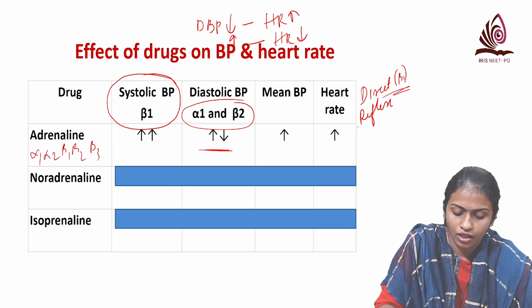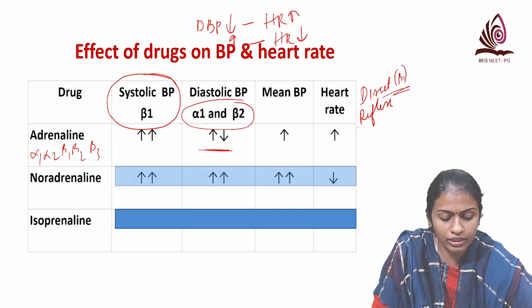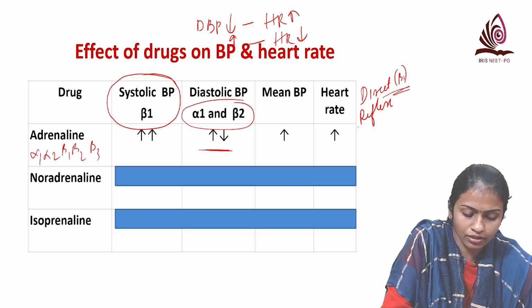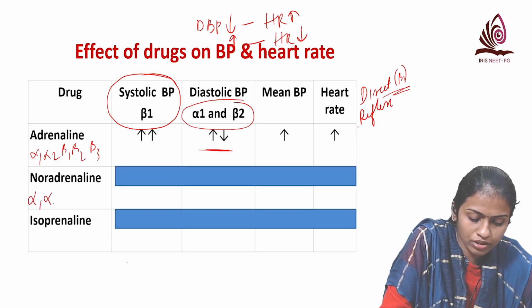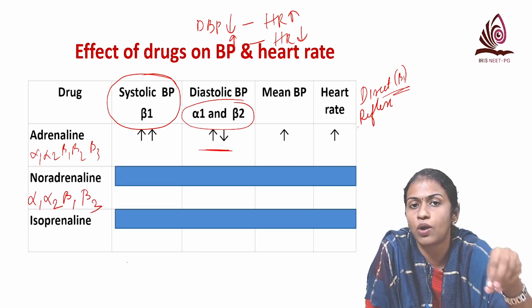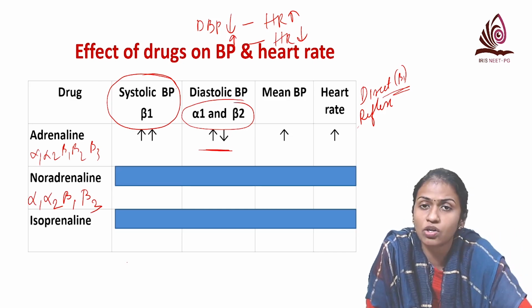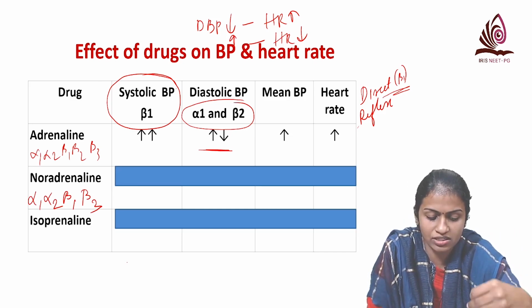Now next we come to noradrenaline. The important thing is it does not have beta 2 action. It has alpha 1, alpha 2, beta 1 and beta 3 action. So systolic BP will increase.